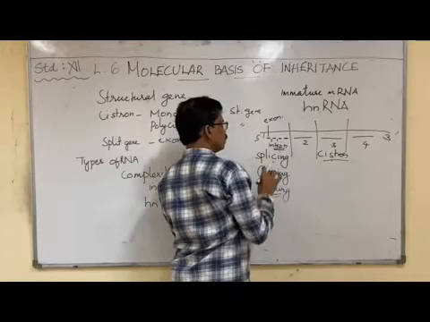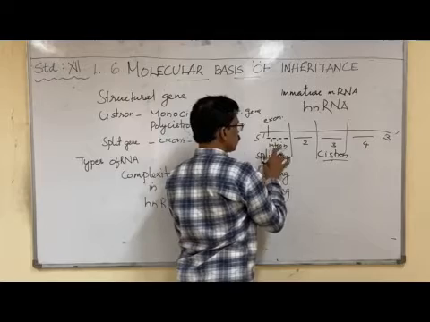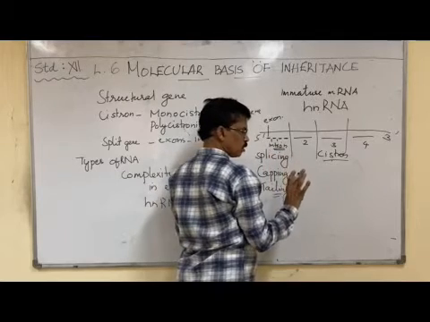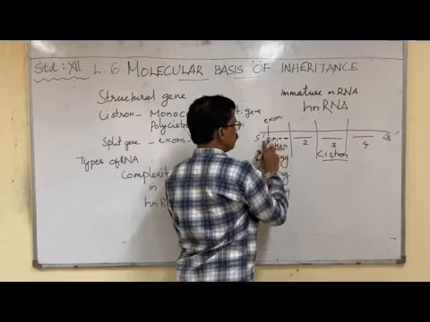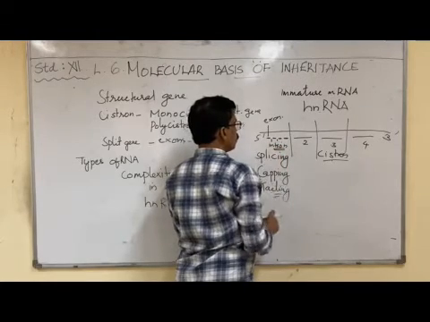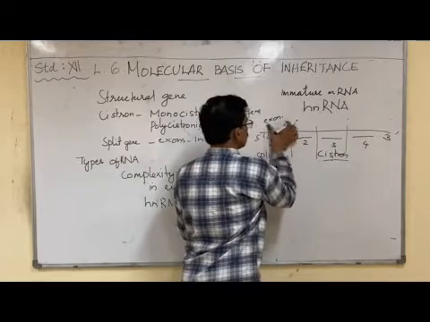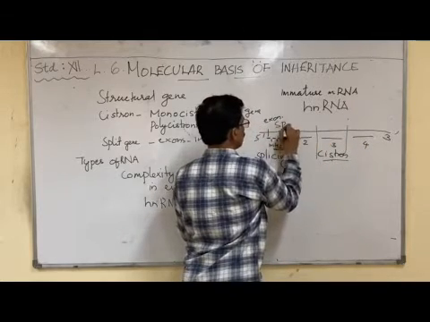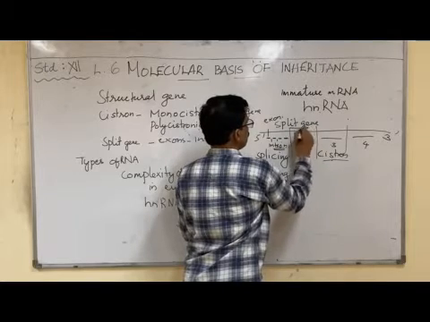The exon can code for amino acid, the intron cannot. This is very important, and this type of gene is called a split gene arrangement.